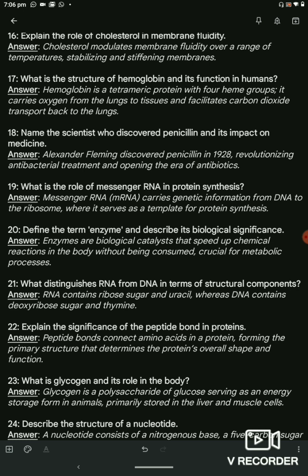Question 20. Define the term enzyme and describe its biological significance. Answer. Enzymes are biological catalysts that speed up chemical reactions in the body without being consumed, crucial for metabolic processes.